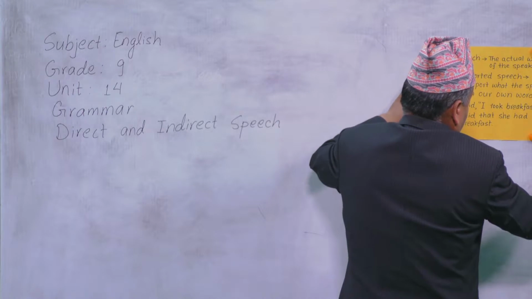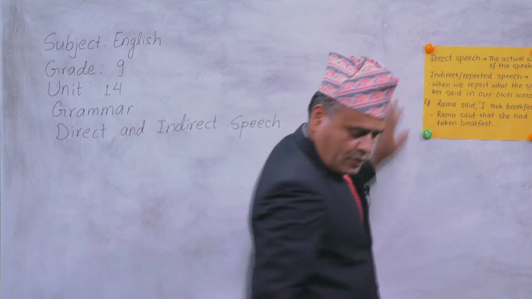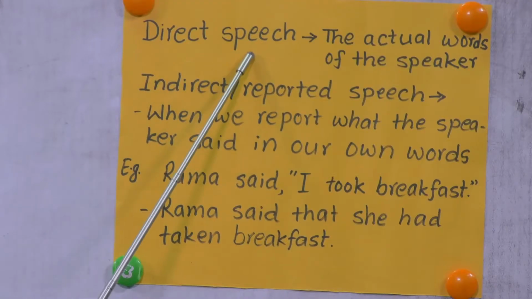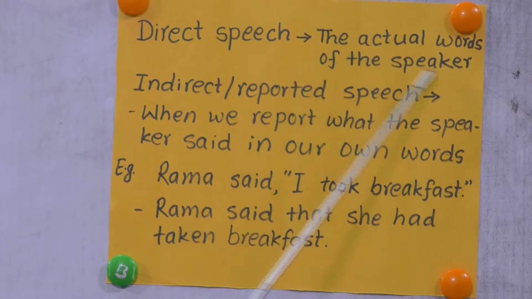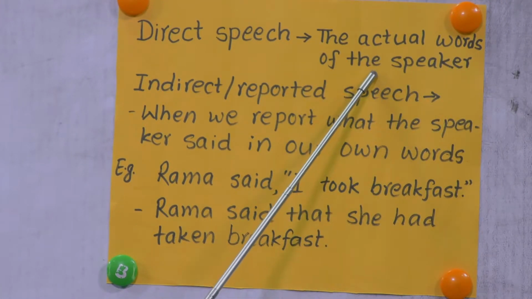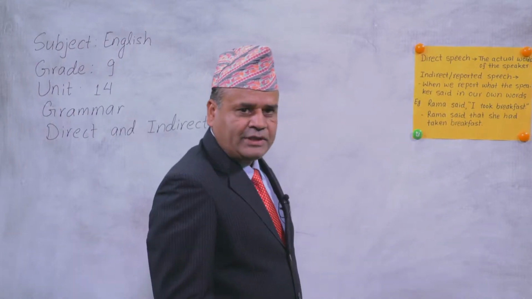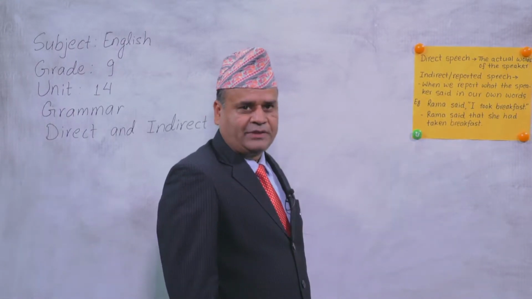Direct speech and indirect speech. What is the difference? Let's look here. Direct speech is the actual words of the speaker, what the speaker says directly. Indirect speech is also known as reported speech.